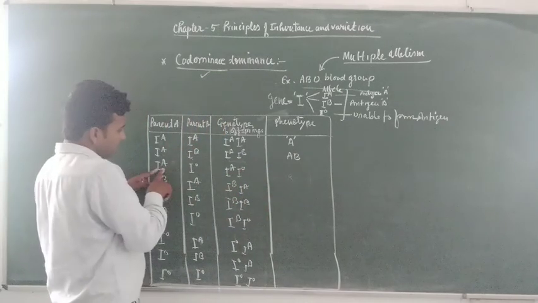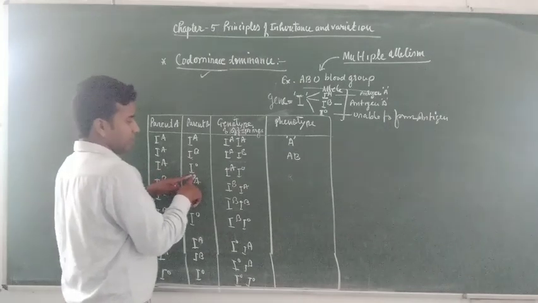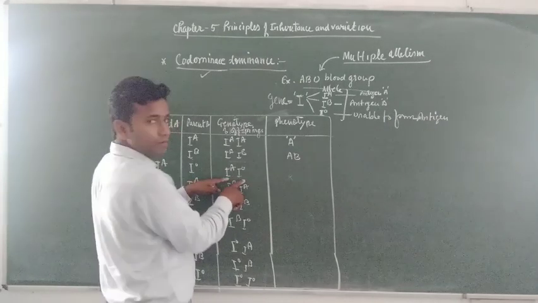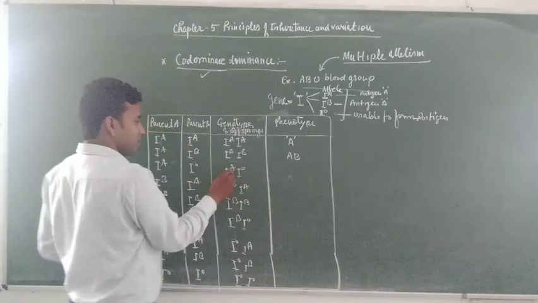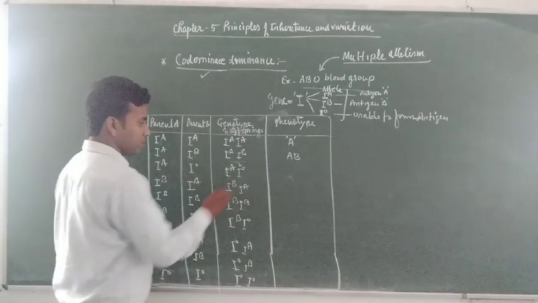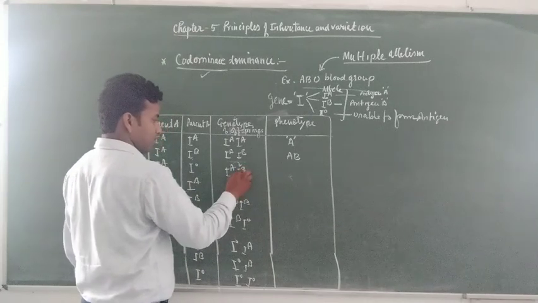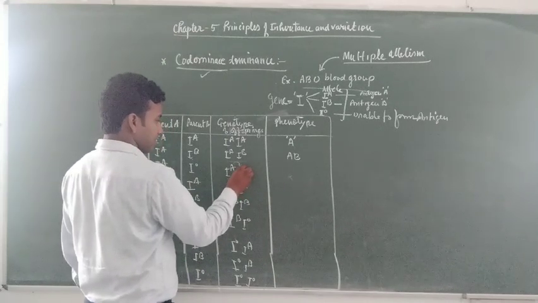According to the law of dominance, with the combination of IA and I0 in the offspring, IA suppresses the character of I0 because I0 does not form any antigen on the surface.